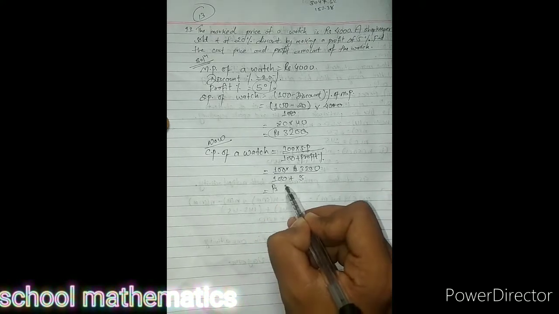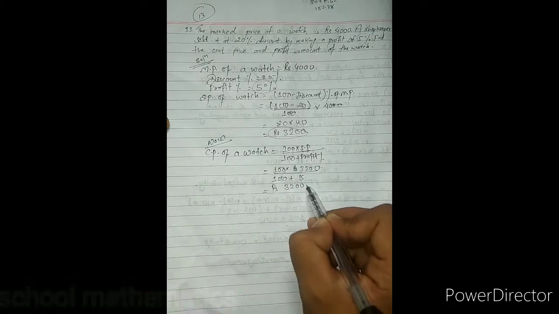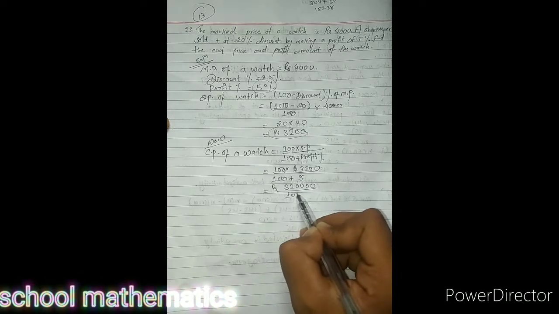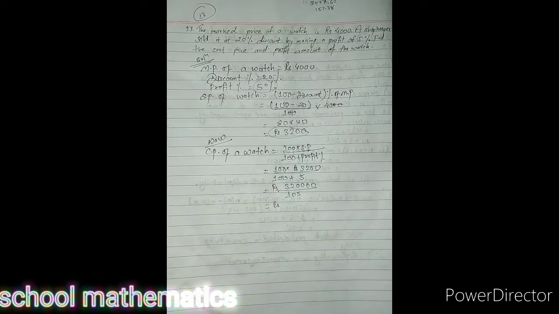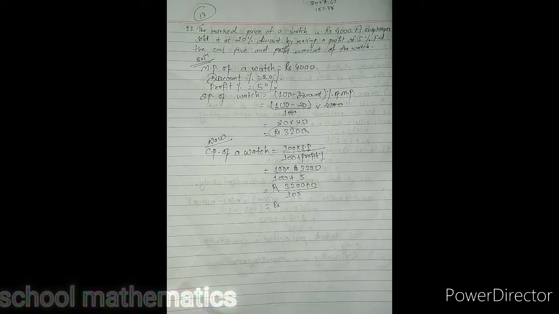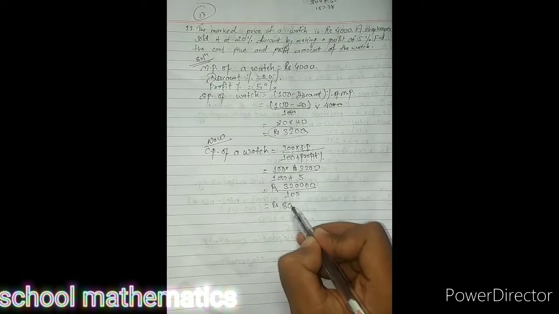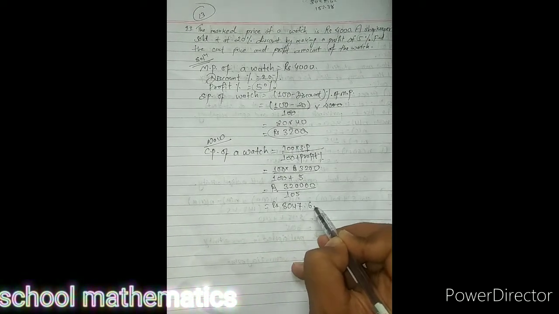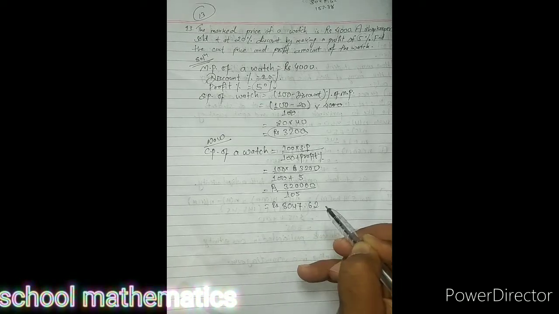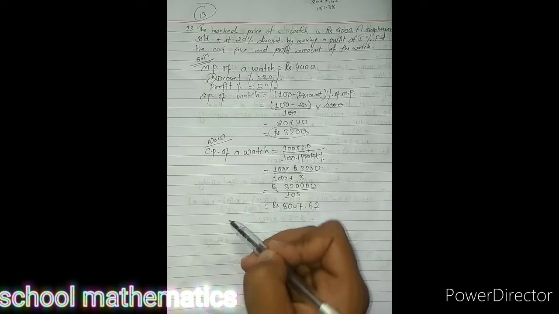Now multiply 3,200 and divide by 105. It is 3,047.62. This is the cost price.